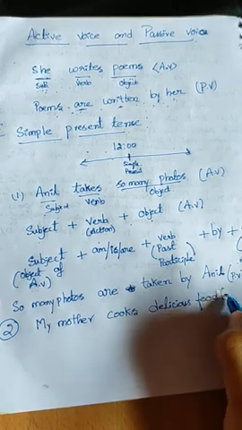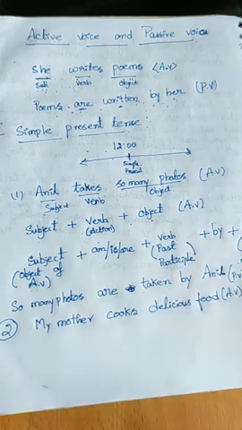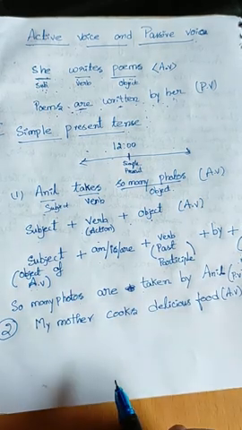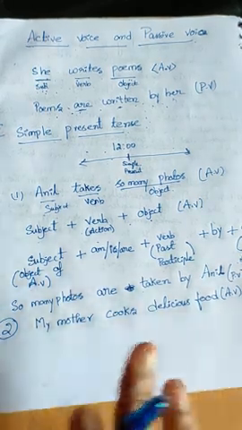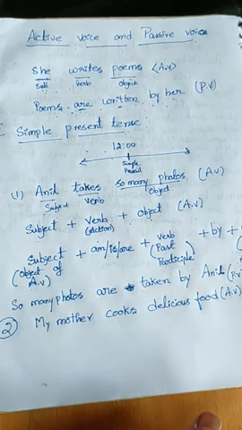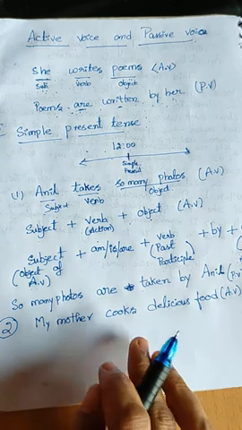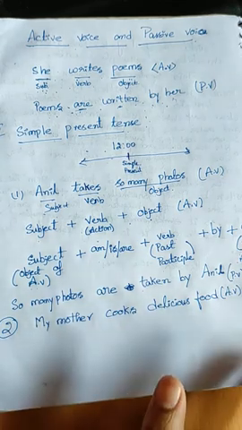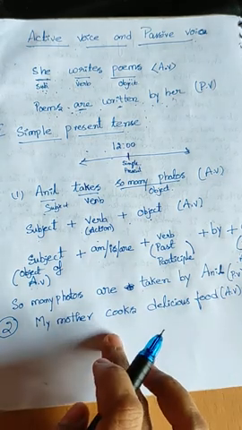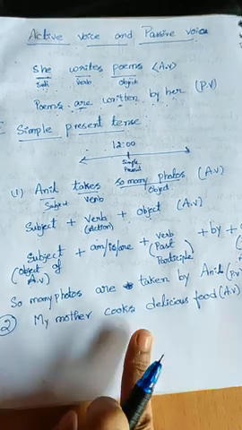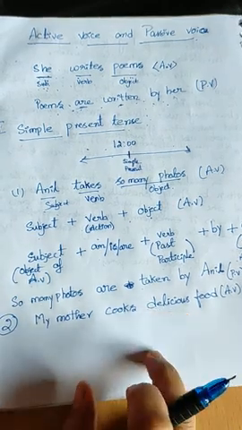Okay, this is the active voice sentence. The first thing we have to identify is the subject, verb, and object. That is the first basic thing that we have to do. Before changing to the passive voice, you should compulsorily find out which is the subject, which is the action verb and which is the object.